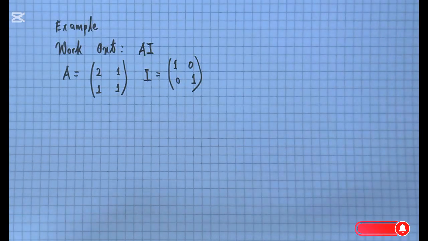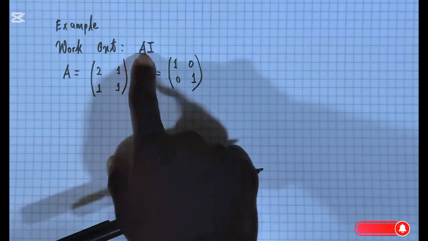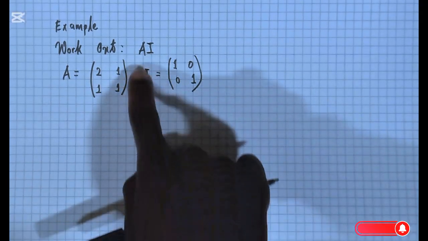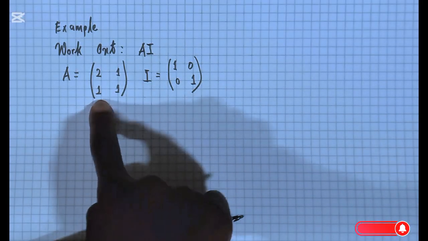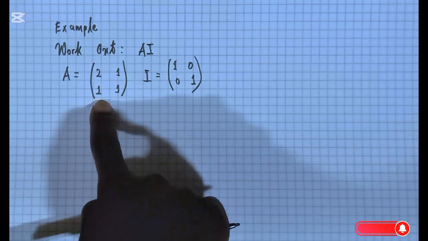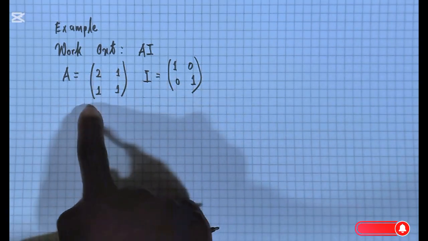Yes, so we have a situation here where we're supposed to work out the product of multiplying A and I. Matrix A and matrix I right there. And so this is our matrix A. Matrix A is a 2 by 2 matrix with the following elements: 2, 1, 1, 1.